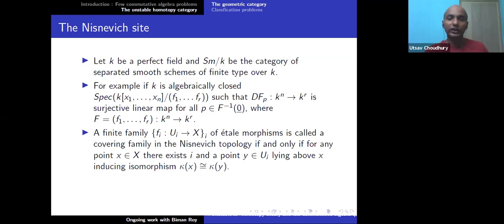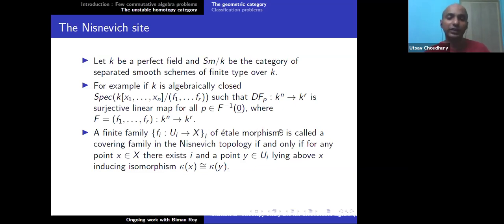And then not only this, there are certain invariants that you want to study in a more systematic way. Those invariants satisfy something called Nisnevich descent. So, for instance, algebraic K-theory, or say Chow groups, higher Chow groups, Milnor K-theory, Milnor-Witt K-theory, all these things which are related to intersection theory or algebraic K-theory. You want to study them in a systematic way. So all of them satisfy Nisnevich descent. So what is the meaning of Nisnevich descent?